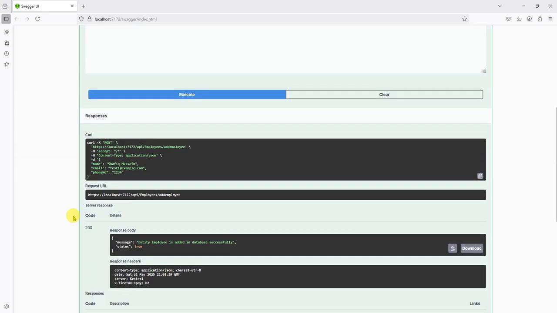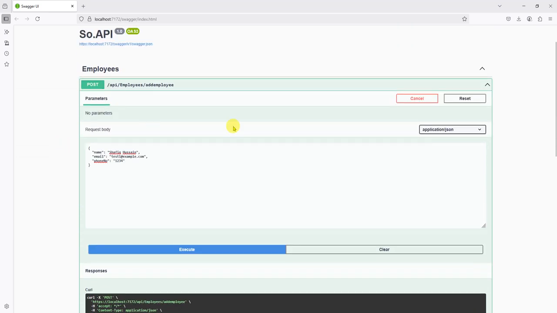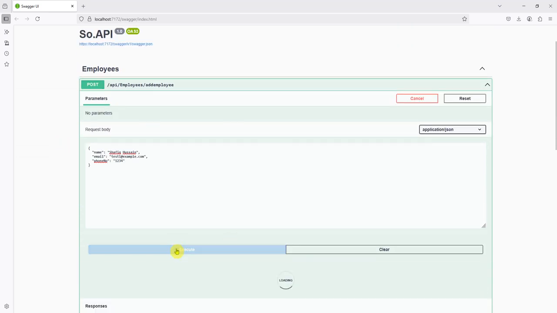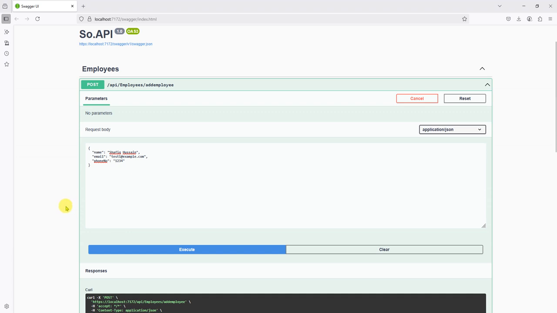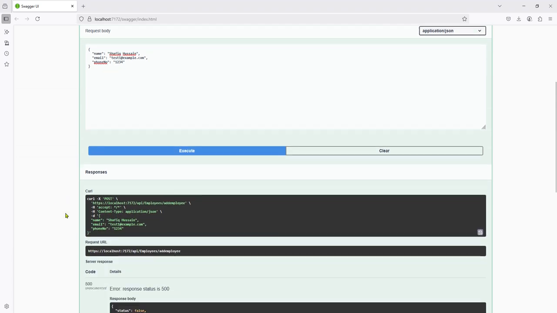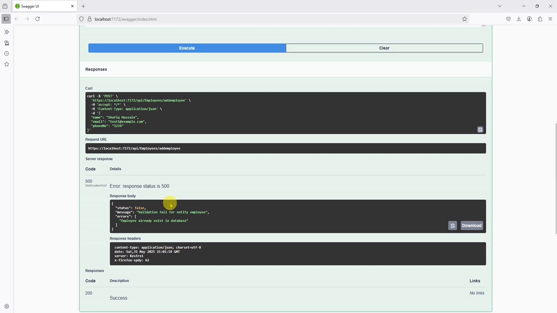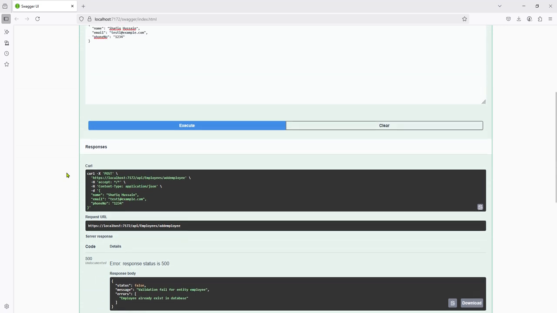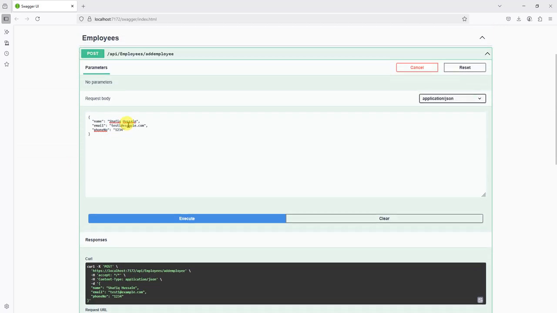Okay, as you can see, the entity employee is added to the database successfully. The status is true. What if I want to add it one more time? You will see a validation error, because validation failed: the entity employee already exists in the database. So this is the validation rule that I have applied.